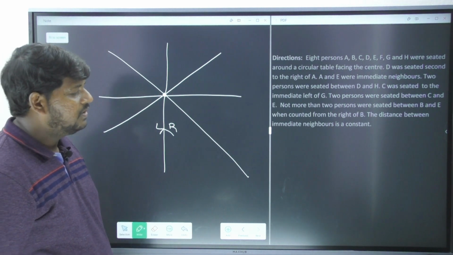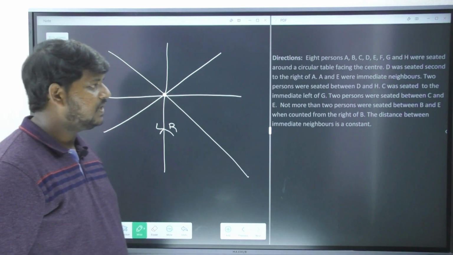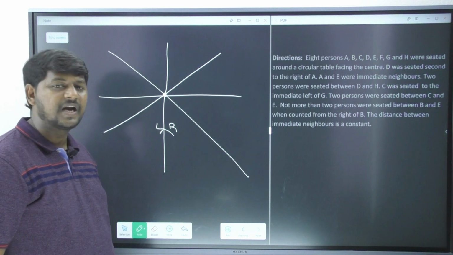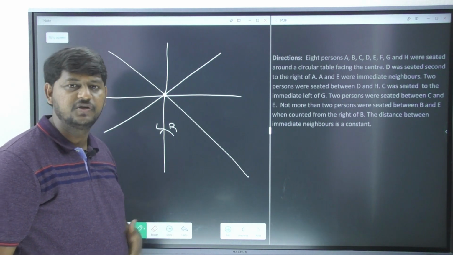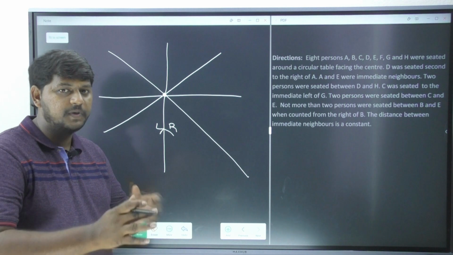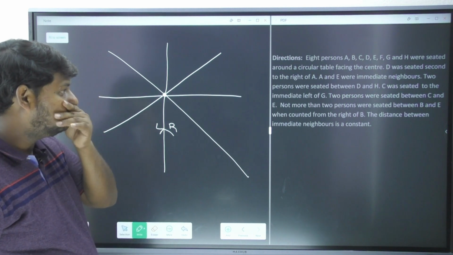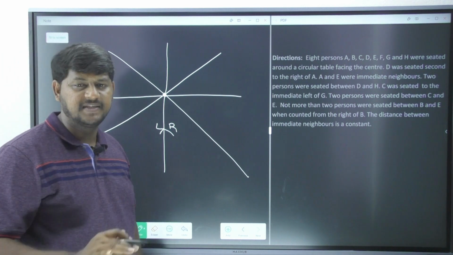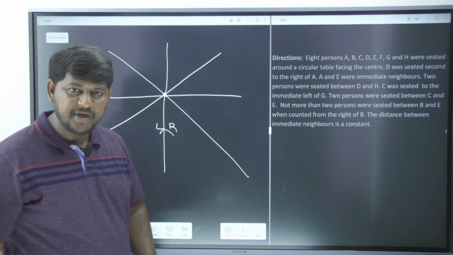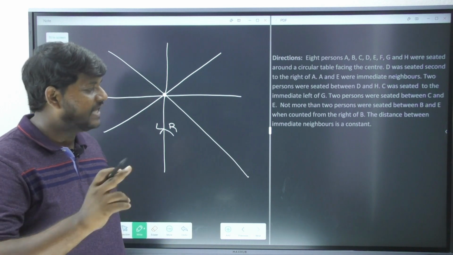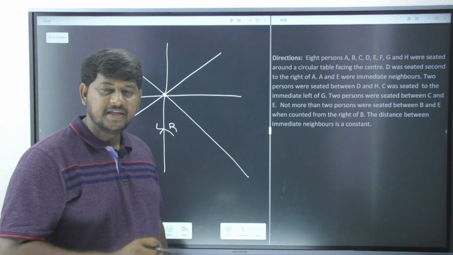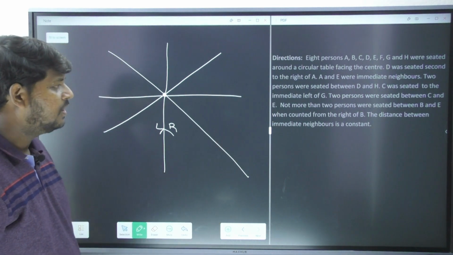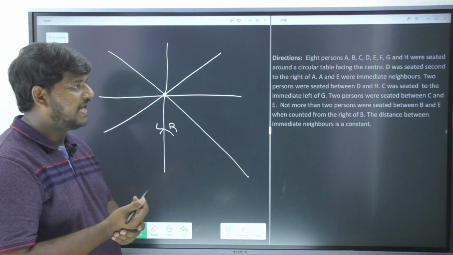Now let's go with the information. D was seated second to the right of A. Very good. Second to the right of A is nothing but the second position should be occupied by D. So two persons are there in between A and D. A and E were immediate neighbors. It is mentioning neighbors. Neighbors are nothing but either immediately left or immediately right, but it is never mentioned whether it is exactly towards the right side or exactly towards the left side. It is not given. Two persons were seated between D and H.